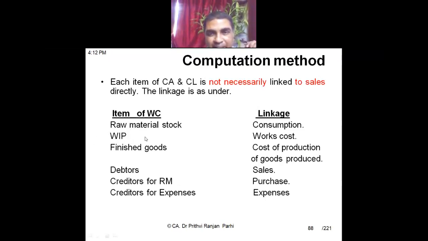Similarly, WIP can be linked with the works cost, as a percentage of works cost. Finished goods can be linked with the cost of production. Debtors can be linked with sales. Creditors for raw material can be linked with purchases, and creditors for expenses can be linked with expenses. So if this data is available, let's say consumption, works cost, cost of production, sales, purchases, expenditure, then all these items, raw material, WIP, finished goods, debtors, creditors, can be computed as a percentage of these. Understood this point? Yes, sir.